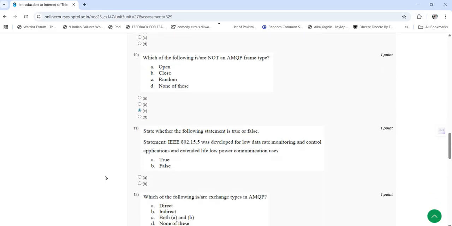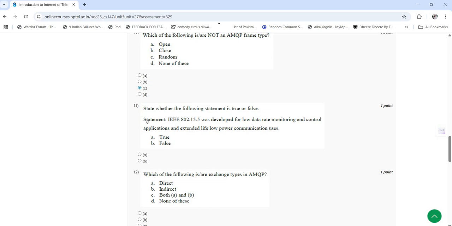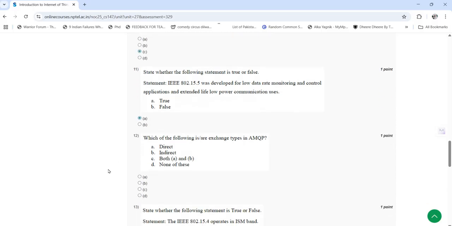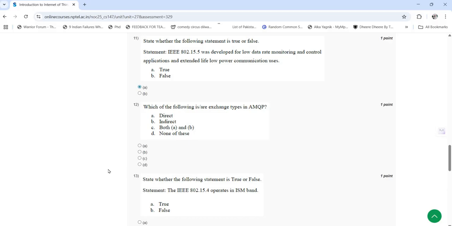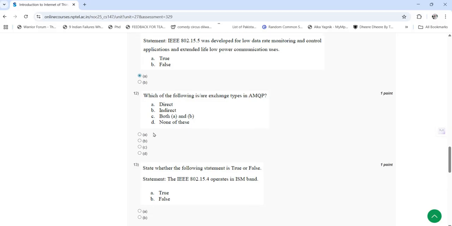11th question: state whether the following statement is true or false. IEEE 802.15.5 was developed for low data rate monitoring and control applications and extended life low power communication uses. So we have to write whether this statement is true or false. So this statement is true. Which of the following is or are exchange types of AMQP? So here the answer is A, that is direct.